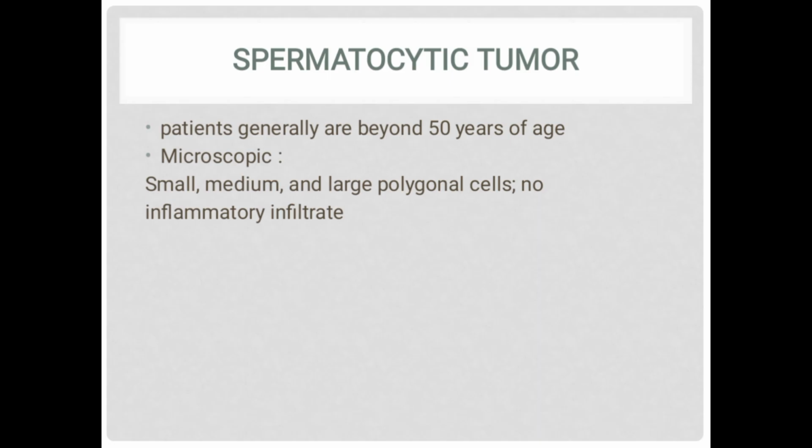Spermatocytic tumor patients are generally beyond 50 years of age. Microscopically, there are small, medium, and large polygonal cells, and there is no lymphocytic infiltrate in spermatocytic tumor.